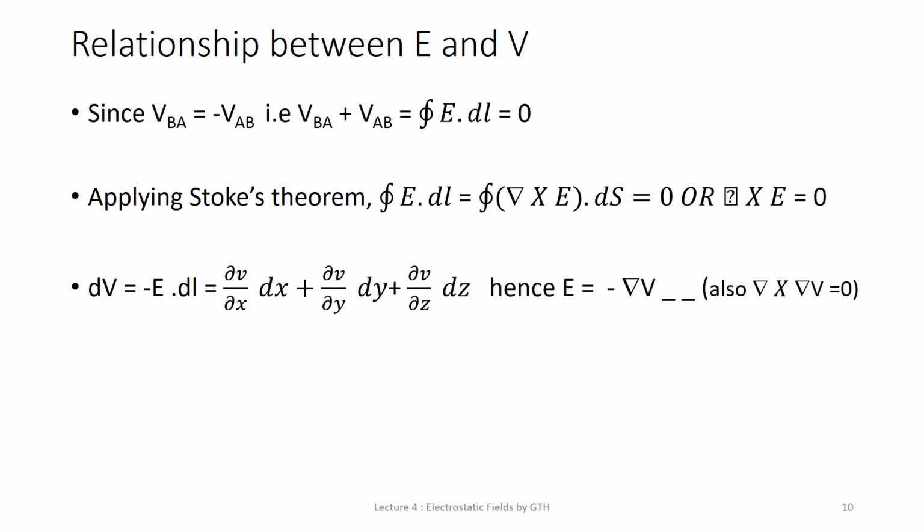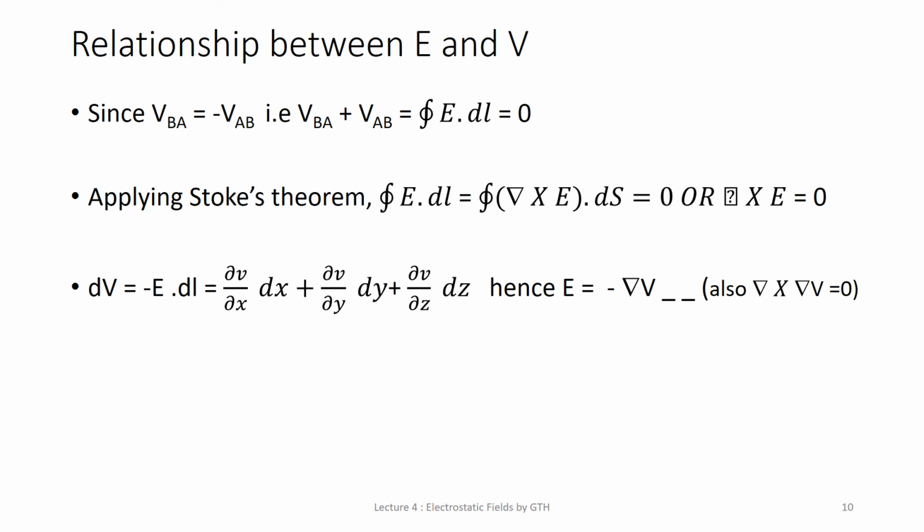Now these are the equations. Using these, we have derived the equation for E in terms of V, and V is a scalar quantity. So instead of deriving the electric field intensity from Coulomb's law or Gauss law, one more term is defined, the electric scalar potential.